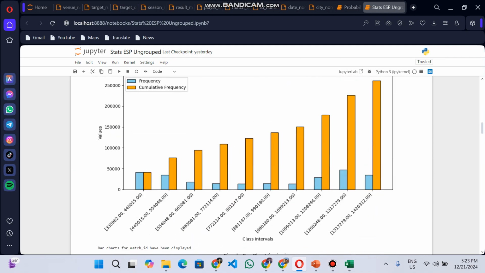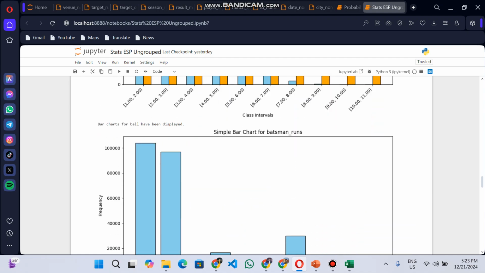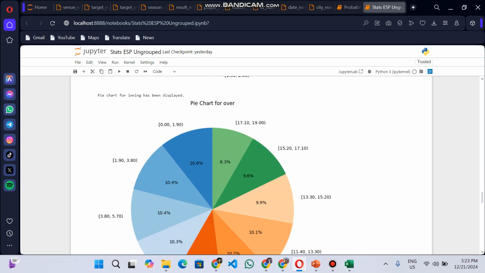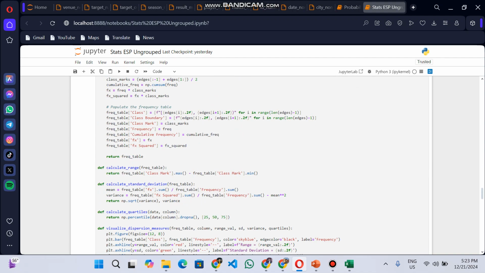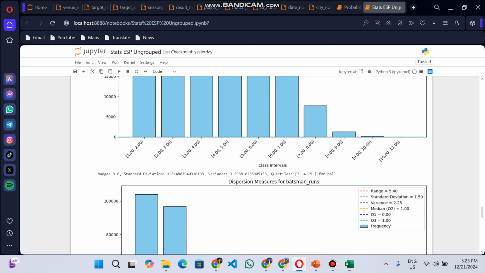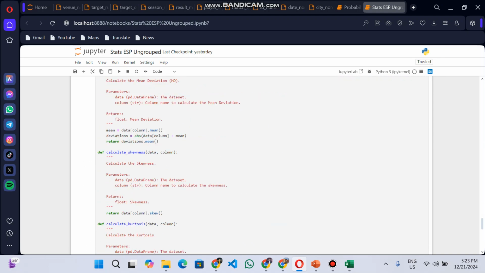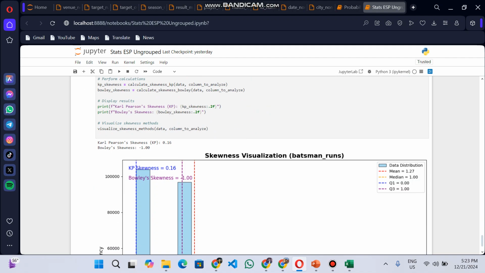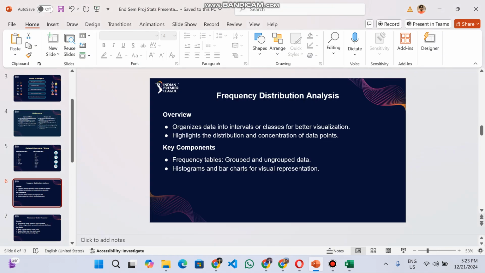This was all about our grouped data, and as far as our ungrouped data is concerned, similar procedures were followed. Eight of the tables were constructed, and the process was repeated once again for the ungrouped data. These are some of our bar charts, sorry, pie charts, and again similar implementation with similar sort of code as well. This was skewness and kurtosis, and this was it as far as our implementation is concerned.